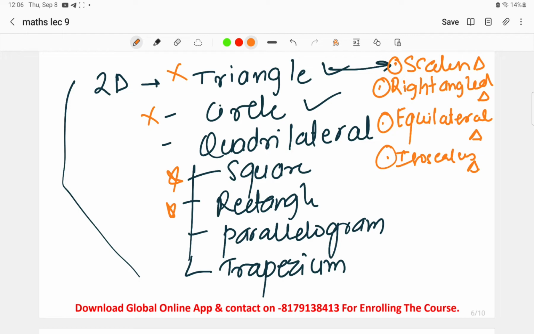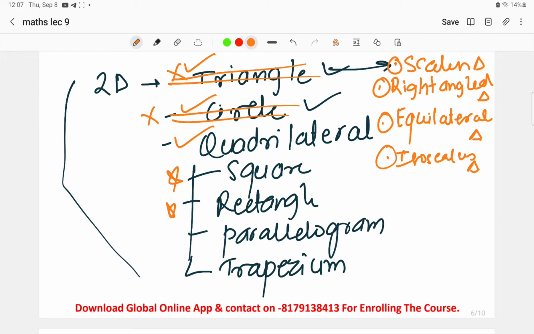Now in 2D structure, we have seen there are 3 types of stuff that we have to go through: triangle, circle, and quadrilateral. In quadrilateral, we find different structures like square, rectangle, parallelogram, and trapezium. As I have told you, from triangle and circle, no question has been asked in previous years. So we just have to focus on the quadrilateral. Specifically, if you're preparing for paper number 1, then you just have to focus on the square and rectangle questions.